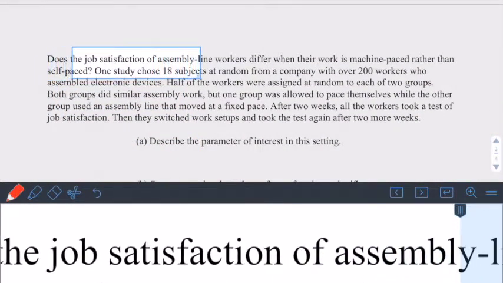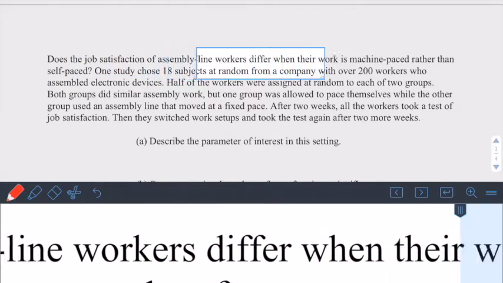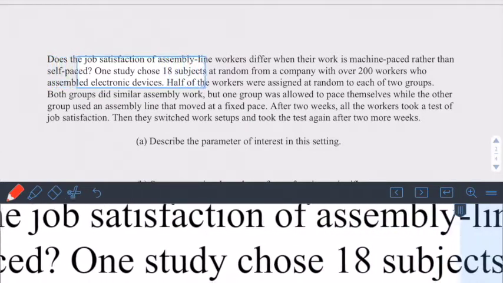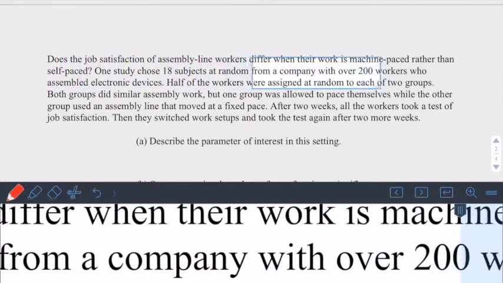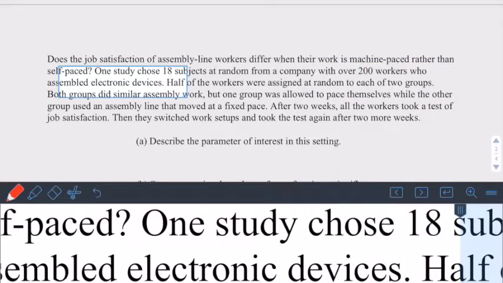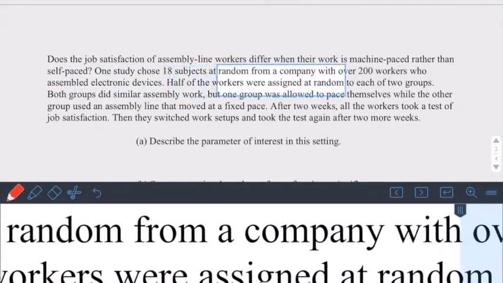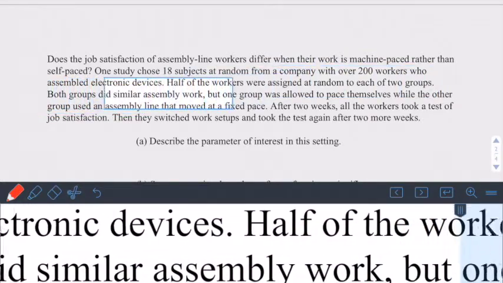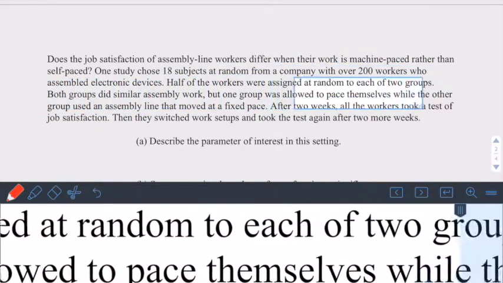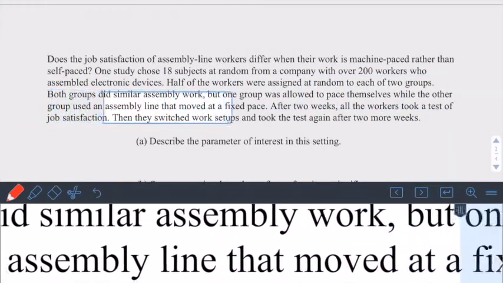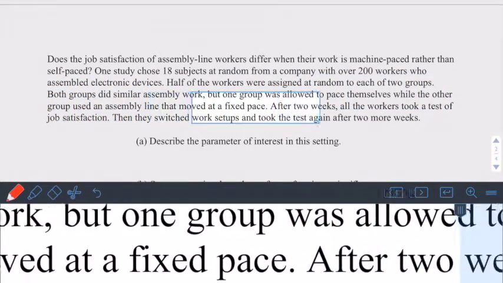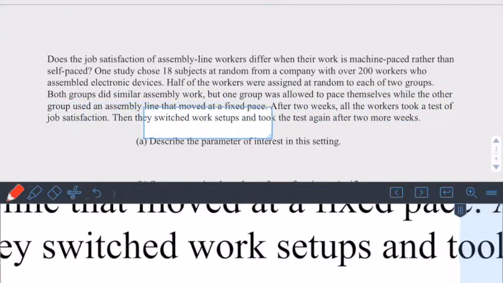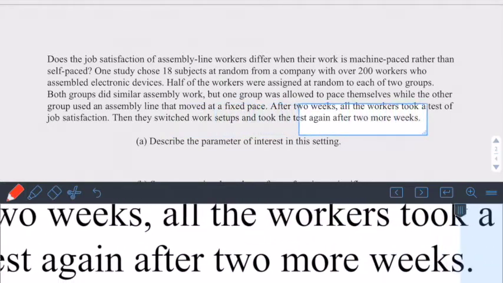Does the job satisfaction of assembly line workers differ when their work is machine-paced rather than self-paced? One study chose 18 subjects at random from a company with over 200 workers who assembled electronic devices. Half of the workers were assigned at random to each of two groups. Both groups did similar assembly work, but one group was allowed to pace themselves, while the other group used an assembly line that moved at a fixed pace. After 2 weeks, all the workers took a test of job satisfaction. Then they switched work setups and took the test again after 2 more weeks.